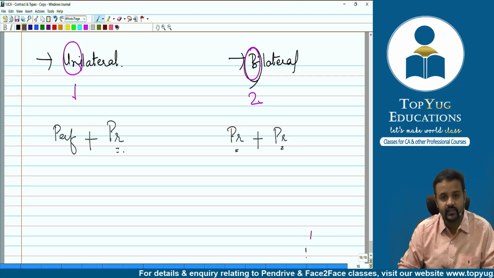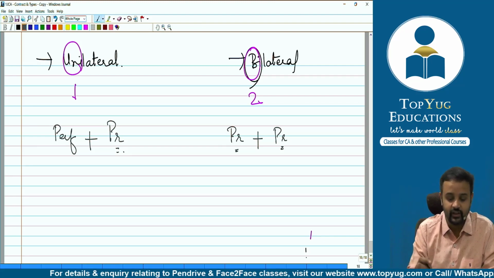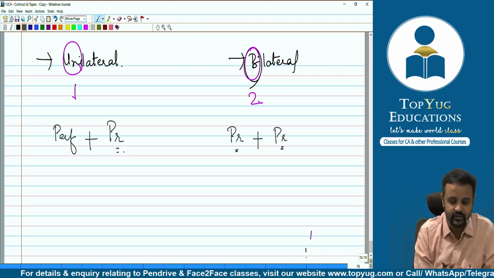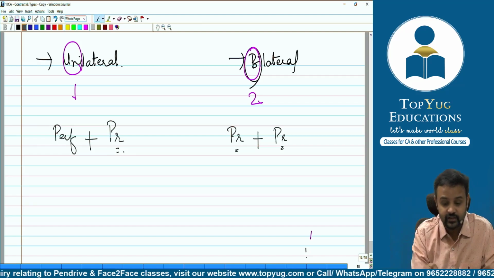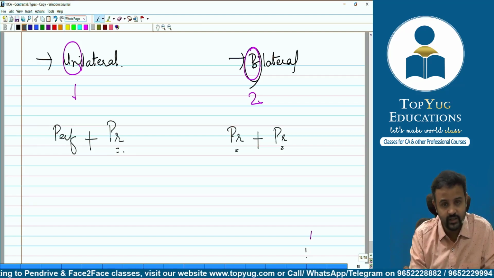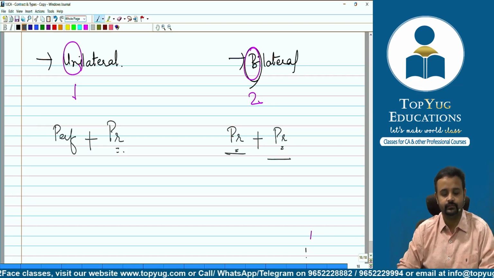When one of the parties is yet to perform, that is unilateral. When both the parties are yet to perform, then it is a bilateral contract. Okay, so when they play a game of performance and promise, this PR means what? Promise. If they've promised but not yet performed, then it is unilateral. When both parties have to perform, both are promising, that is nothing but a bilateral contract.